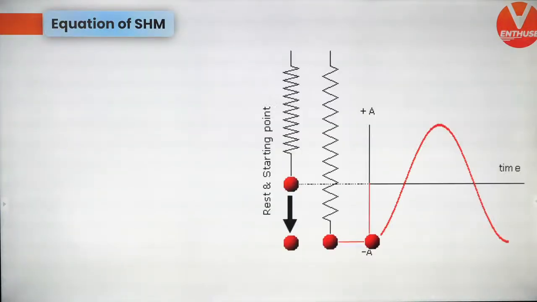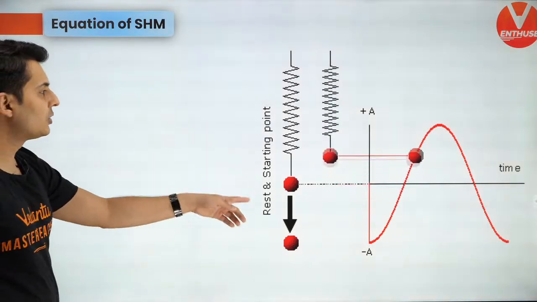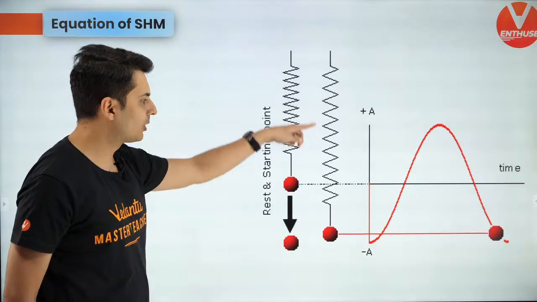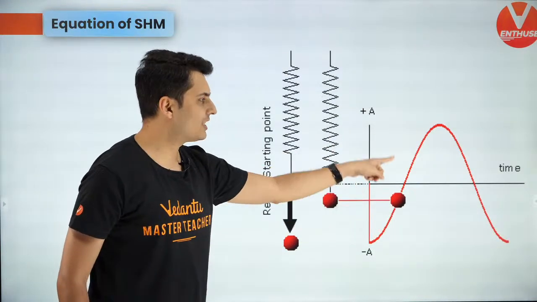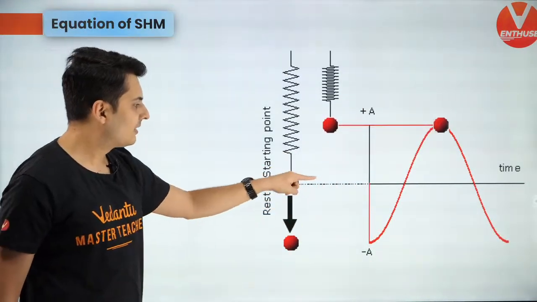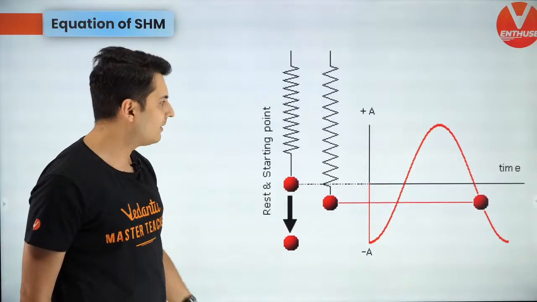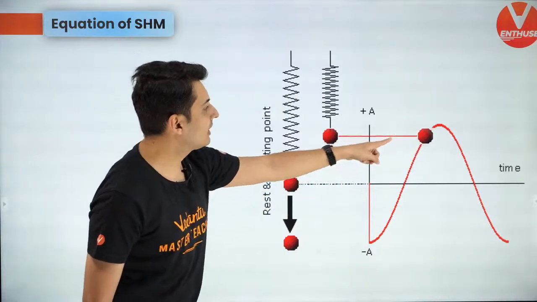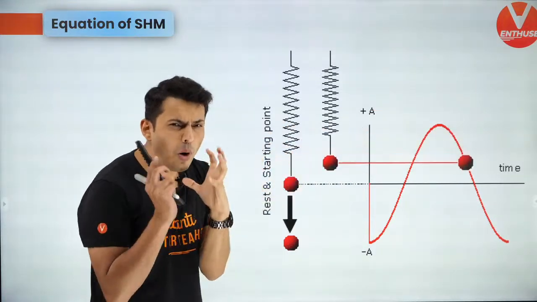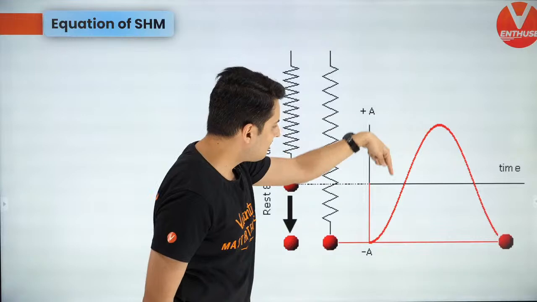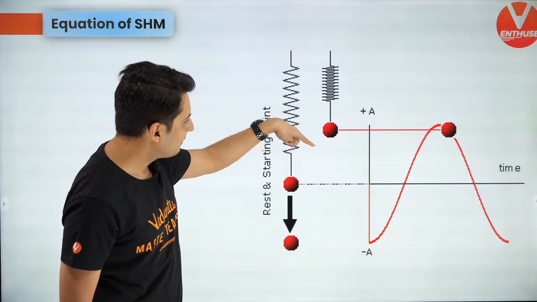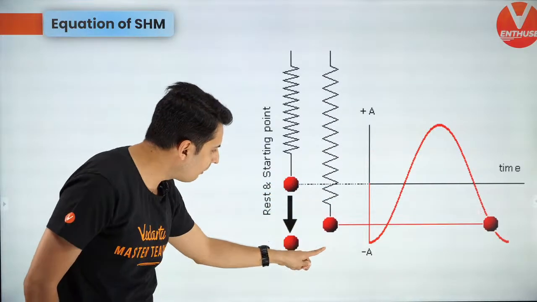So look at this simulation. Very simply, it tells you how the block or that mass oscillates back and forth and how the position changes with time. Very important graph. This is nothing but like a sine or a cosine graph which goes up and down. So as the block goes up and down, you can see at the topmost point the velocity momentarily becomes 0, and it becomes maximum when it passes here, and it stops, becomes maximum, stops.